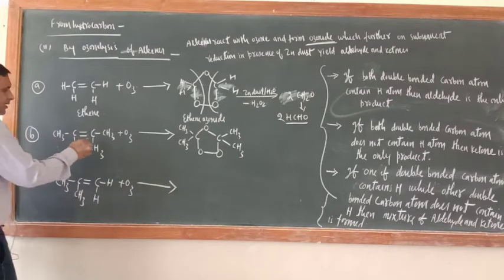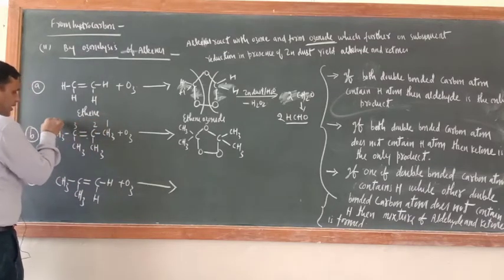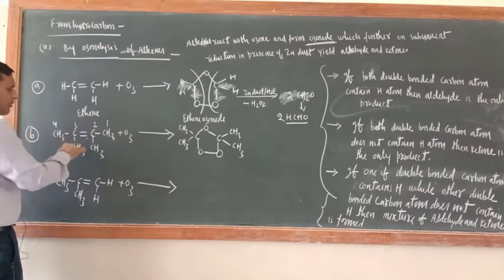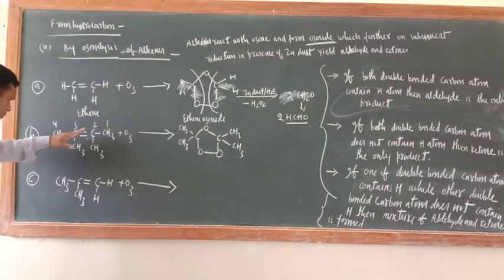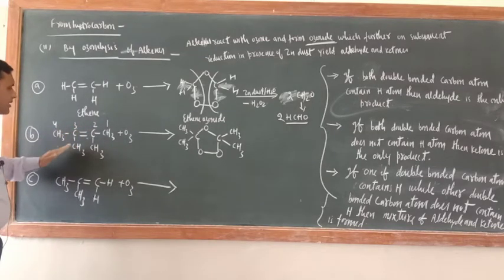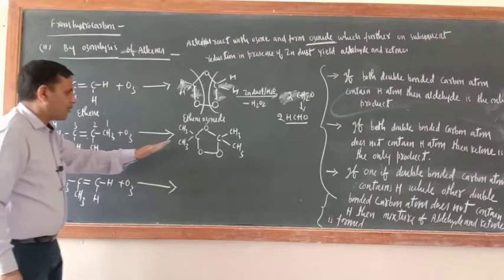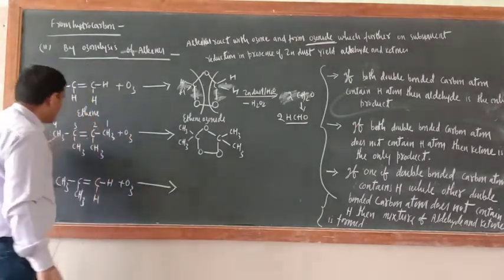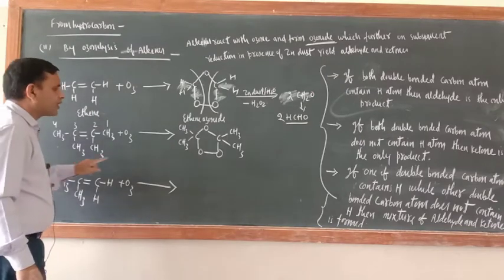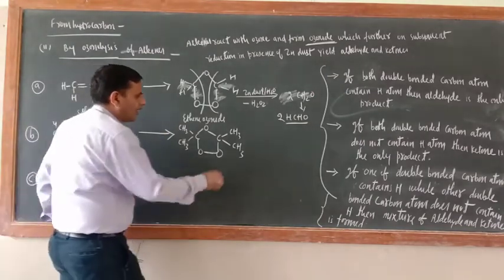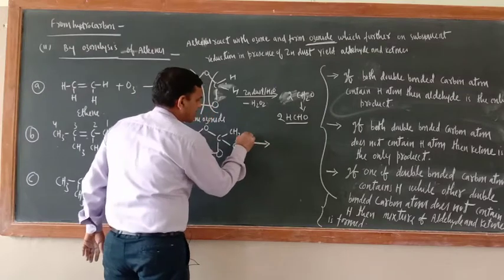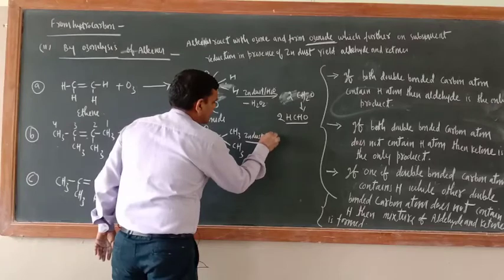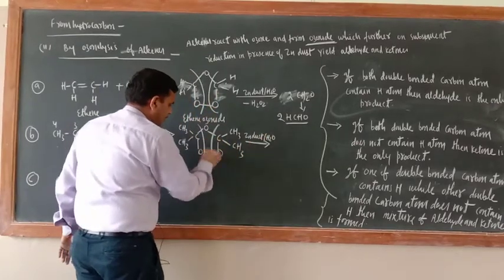Now count 1 2 3 4, 1 2 3 4, from all sides you will get 4 carbon atoms only. So this is 2,3-dimethyl butene. Okay, now what is here? Now this bond will be broken. What is the name of this one? 2,3-dimethyl butene ozonide. Now, in the presence of zinc dust and H2O, this bond will be broken.